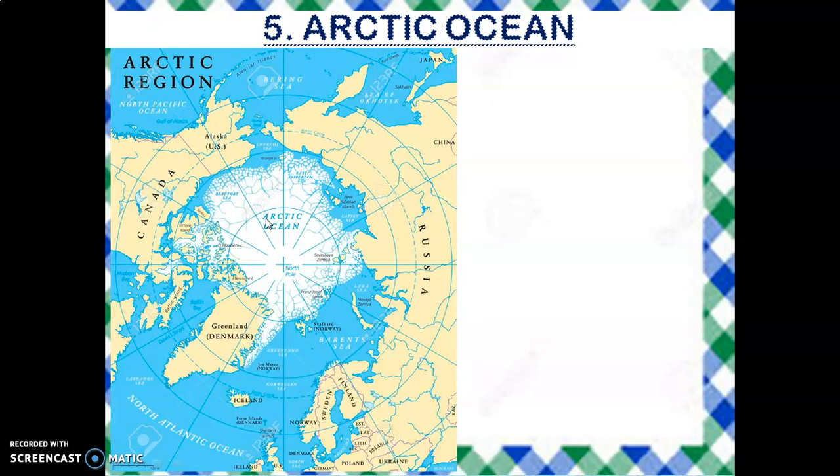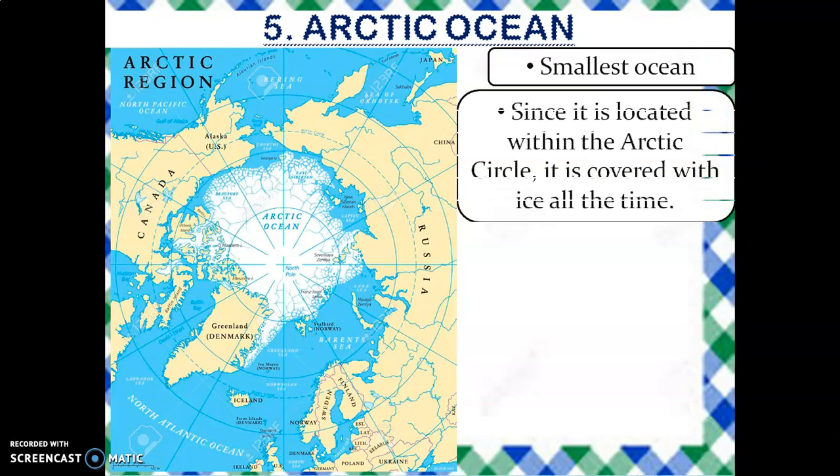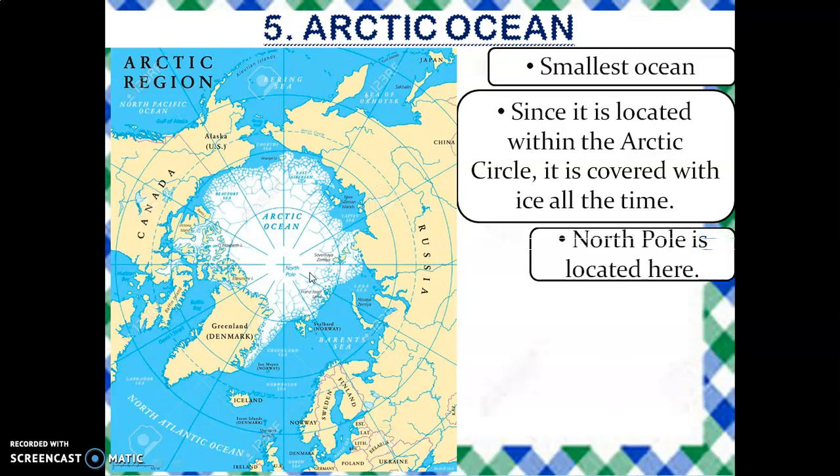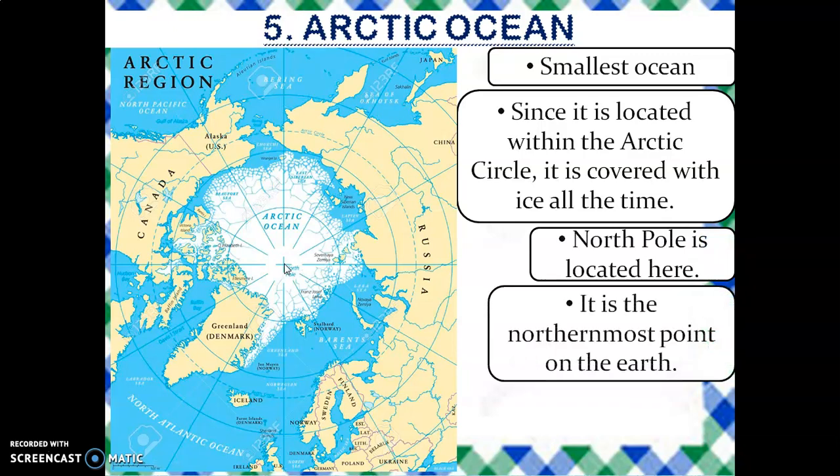The smallest ocean is the Arctic Ocean. It is located within the Arctic Circle. Since it is located in the Arctic Circle, it is covered with ice all the time. North Pole is located here. You can see North Pole is located here. It is the northernmost point on the Earth.